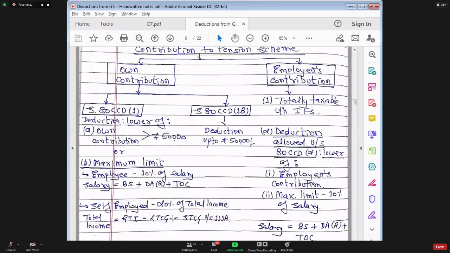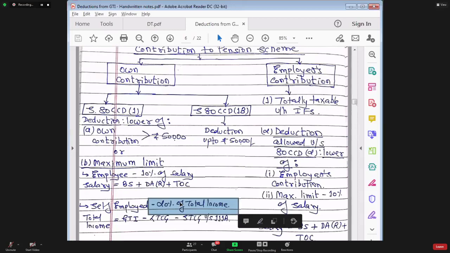Now you may think, why is a higher limit given to those people who are self-employed? In case of an employee, it is only 10% of salary. In case of self-employed people, why 20% of total income? Why double the limit? A few years back, here also it was 10% of total income. Just 3-4 years back, the limit was 10% of total income. Now it is increased to 20% of total income because a few people argued that in case of an employee, a person who is doing a job can claim deduction for his own contribution as well as his employer's contribution.